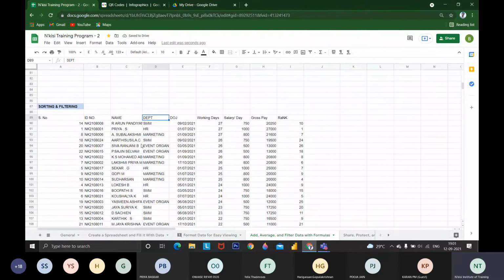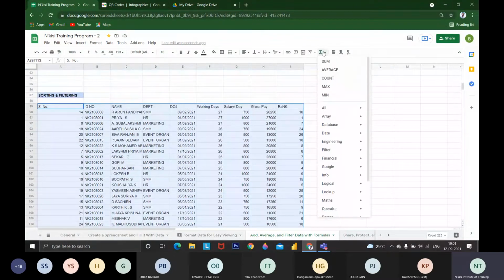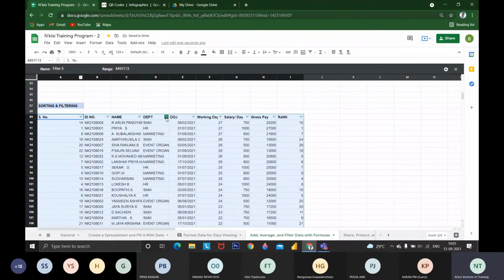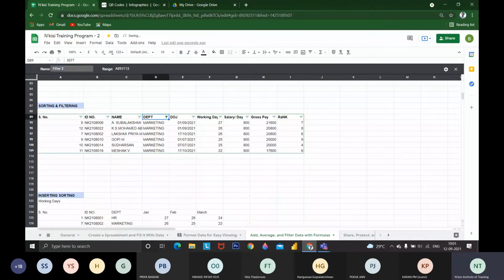If you want to add social media marketing interns, I'm repeating, kindly see. You have to select whatever data you want to apply the filter to. I'm going to apply a new filter for social media marketing interns. I'm going to pick all the marketing interns, and I'm going to save this range as marketing.